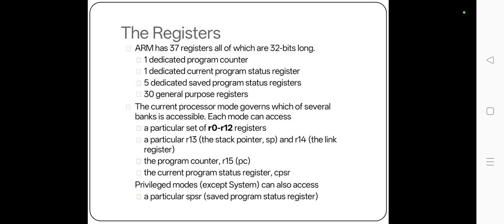The registers. ARM has 37 registers, all of which are 32 bits long. One dedicated program counter, one dedicated current program status register, 5 dedicated saved program status registers, 30 general purpose registers. The current processor mode governs which of several banks is accessible. Each mode can access a particular set of R0 to R12 registers, a particular R13 the stack pointer SP, and R14 the link register, the program counter R15, and the current program status register CPSR. Privileged modes except system can also access a particular SPSR, saved program status register.